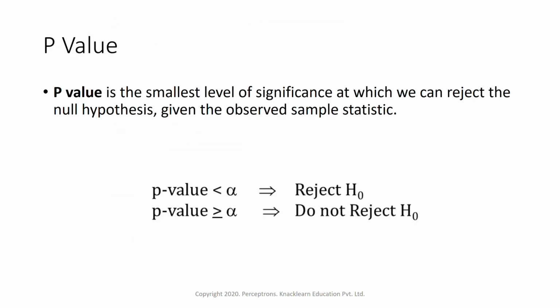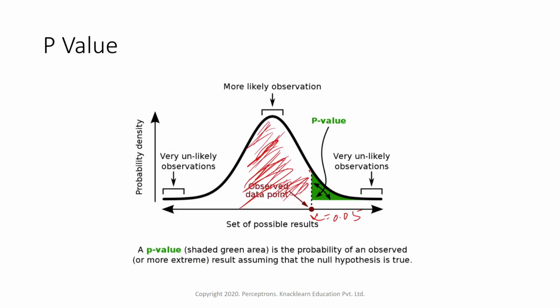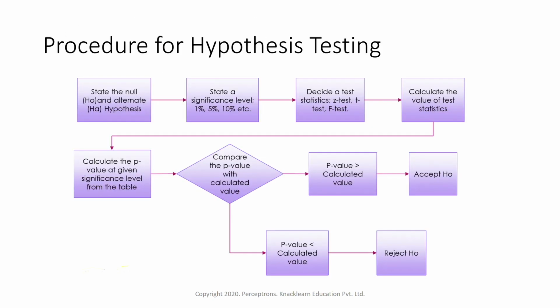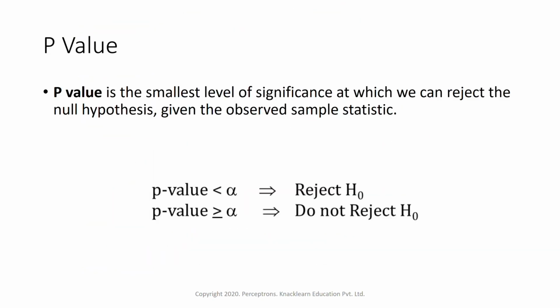Now how to get the p-value? Once we do any kind of test using a test statistic, we will be doing the test on top of the hypothesis, and once we do the test, we will get some test statistic value, and then that value we can compare in the table. There is a statistic table for each of the tests. So we have to compare it on the table to get the p-value, and based on the p-value we will decide whether to reject or not reject the null. If p-value is less than alpha, that is the significance level, we will reject the null. If p-value is greater than or equal to alpha, then we will not reject the null.